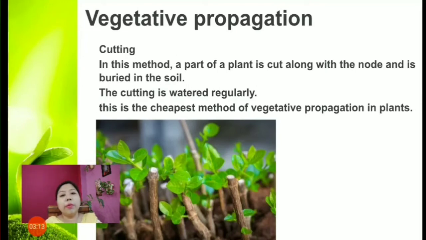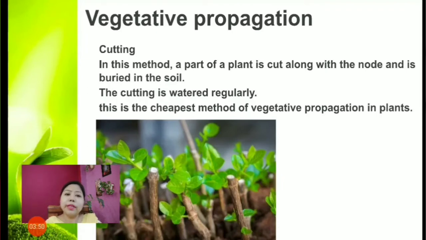Vegetative propagation is a type of asexual reproduction in which plants reproduce from their vegetative parts like stem, root, and leaf. Yes, these are the vegetative parts of a plant, and they reproduce with the help of these parts. And since they are reproducing with the vegetative parts, the propagation is called vegetative propagation. Fine. Vegetative propagation can be of two types, one natural and another artificial.